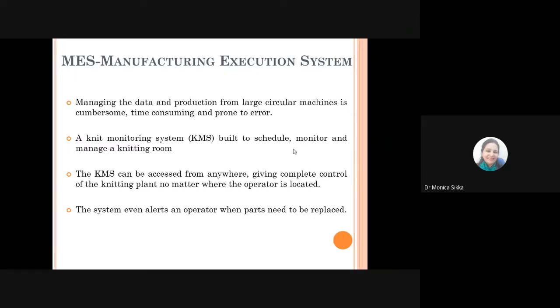Even if the operator is not located close to the knitting room, he or she can get an overview of how things are working in the knitting room, right? And as I told you, you can simply get a signal regarding any kind of parts change required for the different machines that are working in the knitting room.